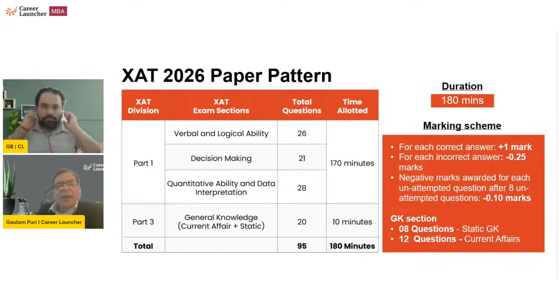तो पहली चीज है, we need to understand that unlike CAT, which is a number or maths heavy paper, this is a verbal heavy paper. So if you look at it, 2 out of the 3 sections are more about reading and understanding, and only one is calculation, which is the third section, quantitative ability. So there's about 60% verbal and 40% numbers.